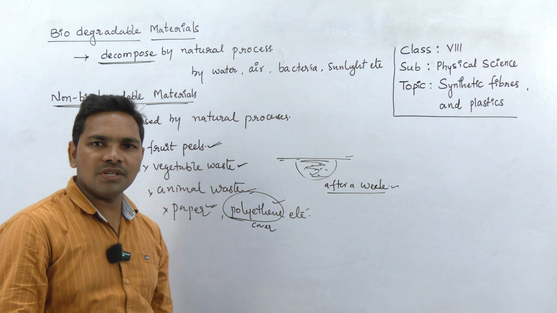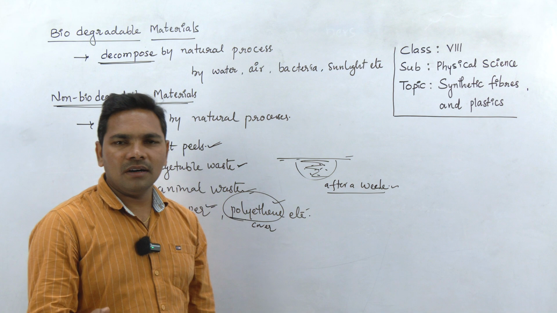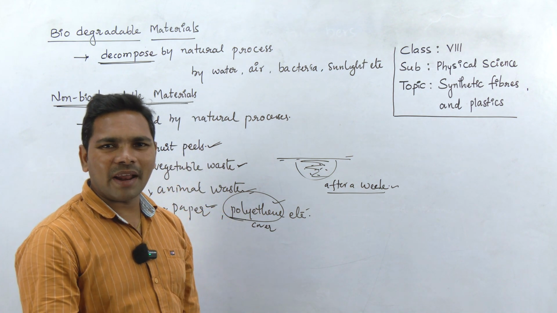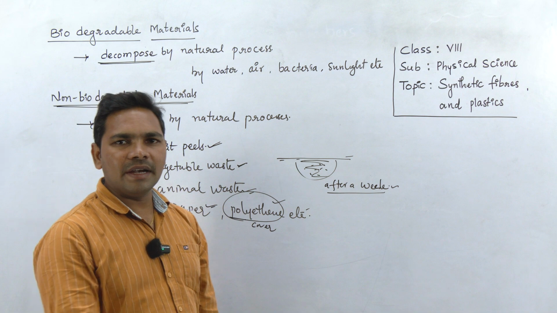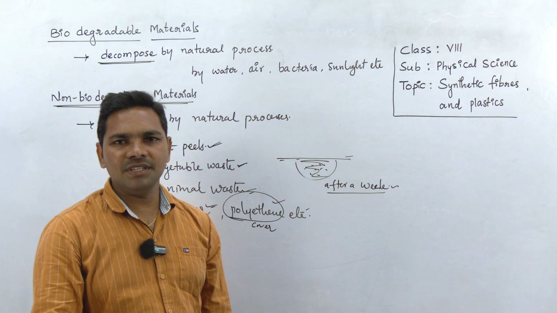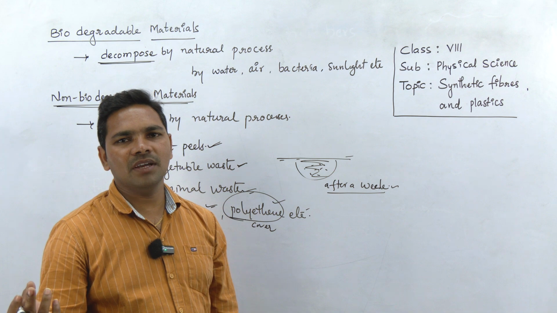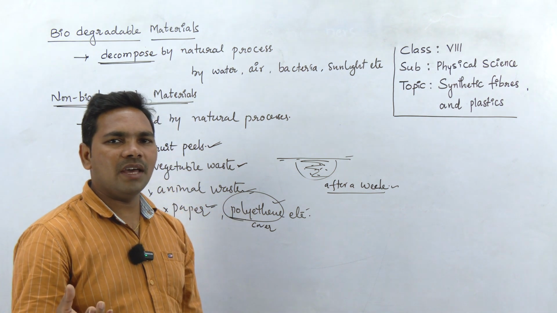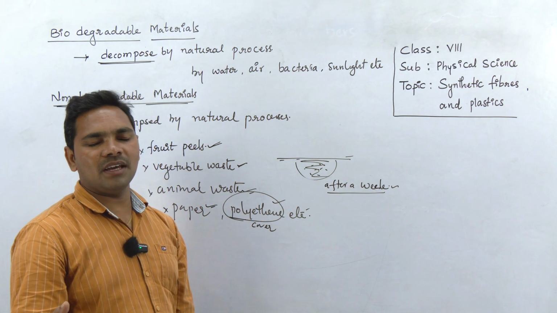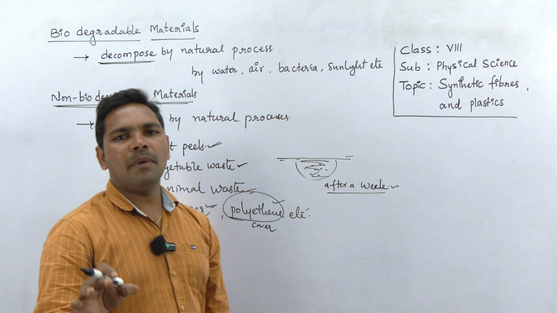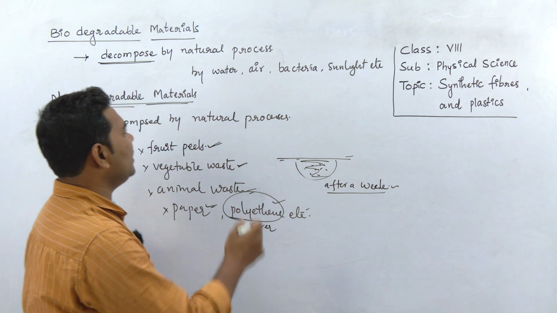Generally we see outside, if small animals like rats die on roads, after a few days they disappear from there. What happened to them? They are generally eaten by other organisms, or the remains are decomposed by bacteria, natural process, right?